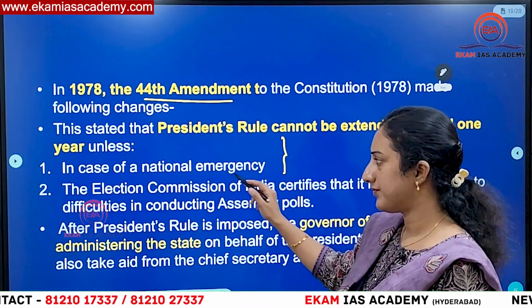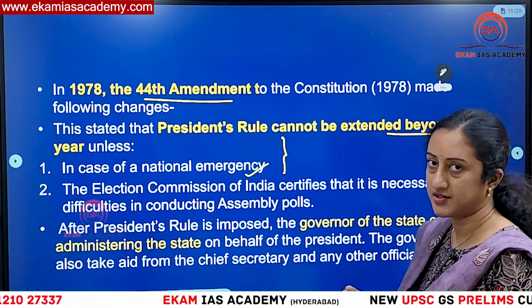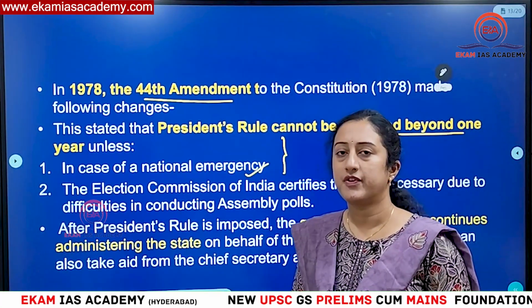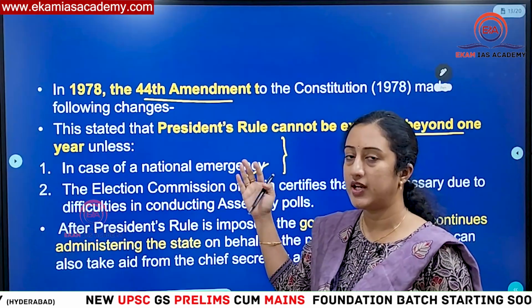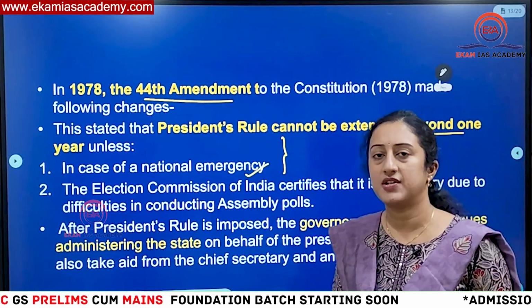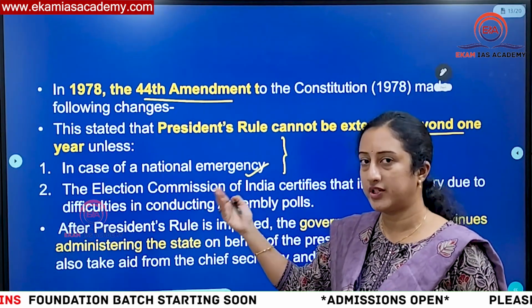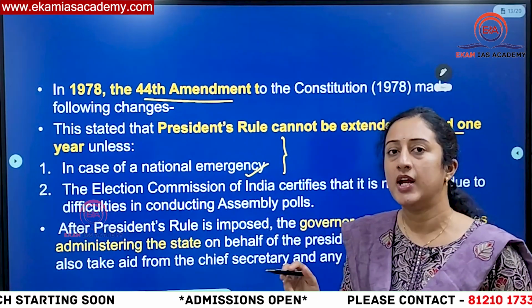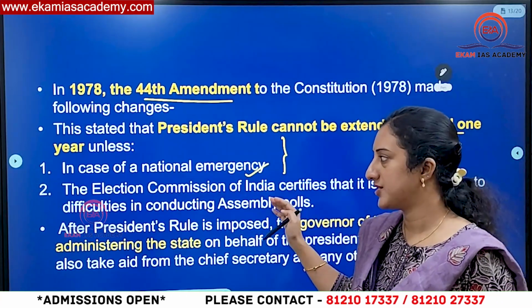So you can see here, in the case of national emergency, for example, in what situations it can be extended, it cannot be extended beyond 1 year. Means in normal situations, as I told you in the beginning, for every 6 months it has to get parliamentary approval. But I told you maximum duration is 3 years. But in the case of the maximum period of 3 years also, this 44th Amendment has made some changes, and it said after a 1 year period, it cannot be extended. Only if two situations happen, then beyond 1 year it can be extended till 3 years time. What are those situations? In case there is a national emergency imposed in the whole of India or part of India, then also beyond 1 year it can continue the state of emergency.